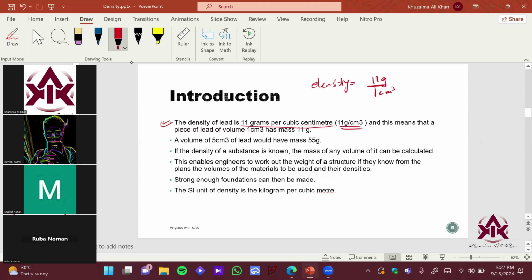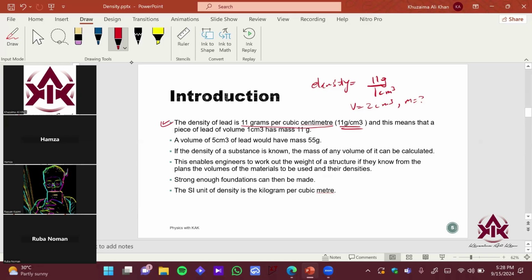Okay. So now tell me, if we have this density given, and if I have a volume of 2 centimeter cube, let's say, what would be the mass then? Give me a rough answer, a close estimate. 22. Okay, anyone else? 22. Yeah, sir, 22.